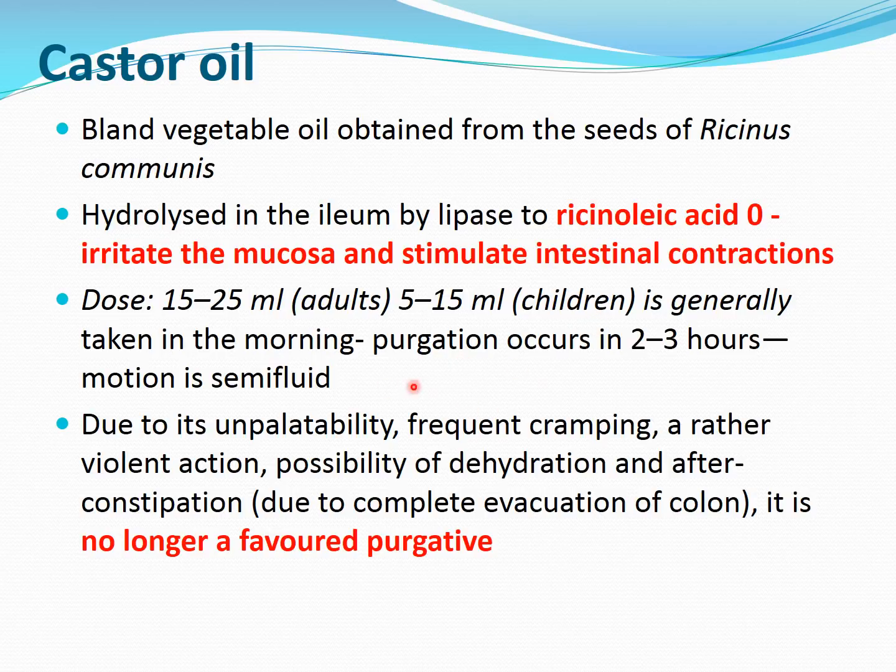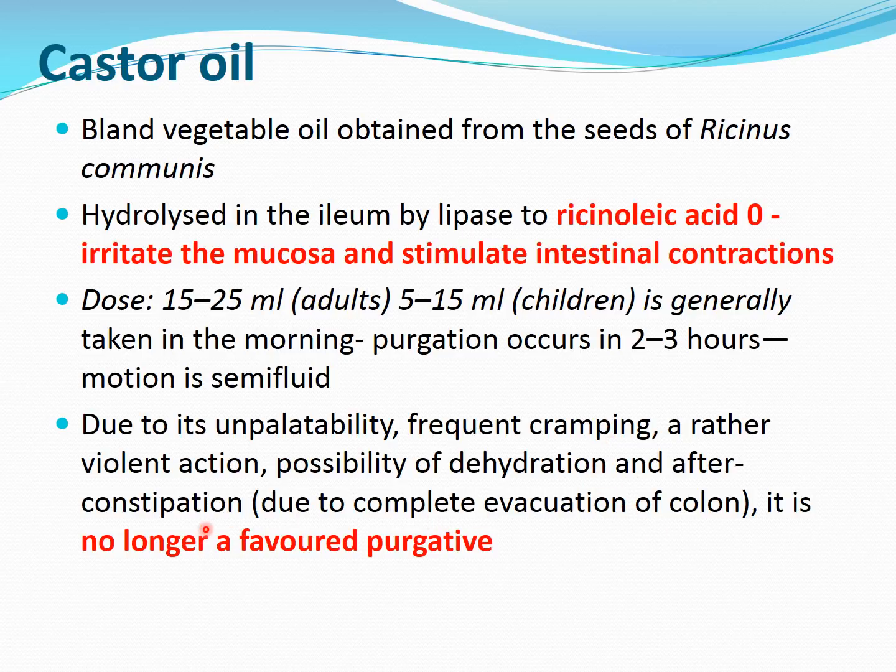And remember, though it is an irritant or stimulant purgative, its duration of action is not 6 to 8 hours like others. Its onset of action is very fast, 2 to 3 hours. So it may actually cause a purgative type of action, but the motion is semi-fluid or sometimes watery. But because of unpalatability, its bland or tasteless property, frequent cramping action like osmotic purgatives, and the possibility of dehydration and after-constipation.